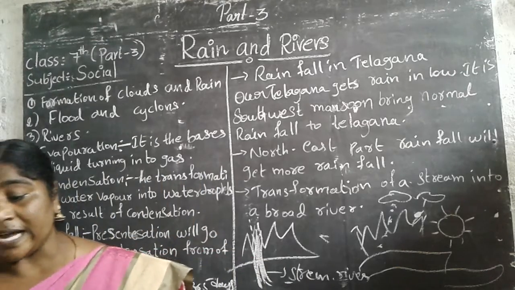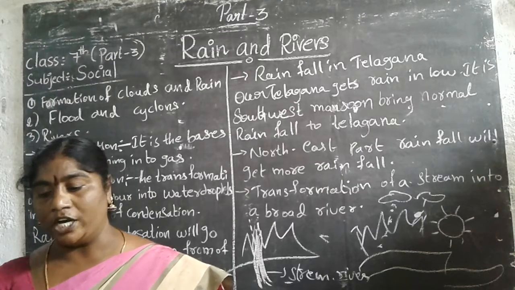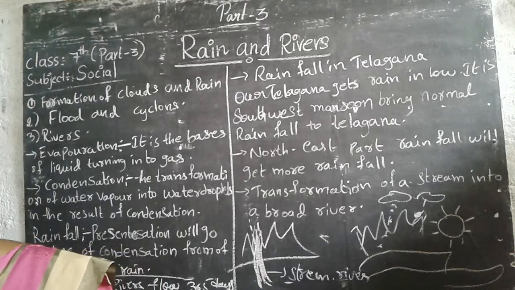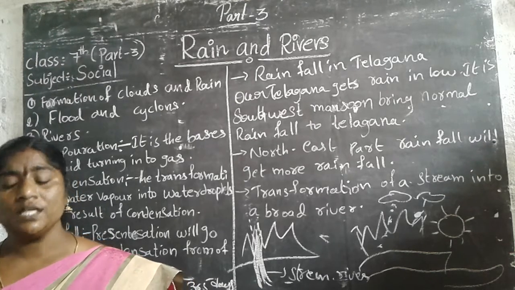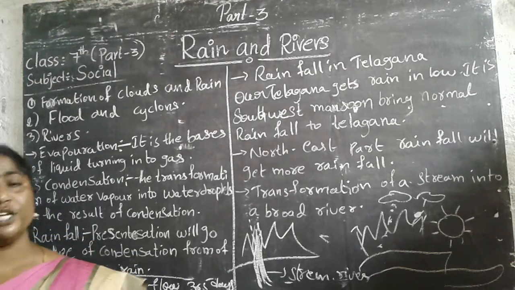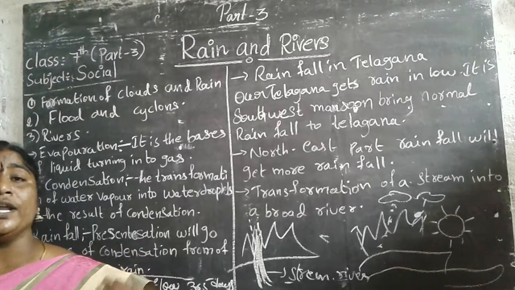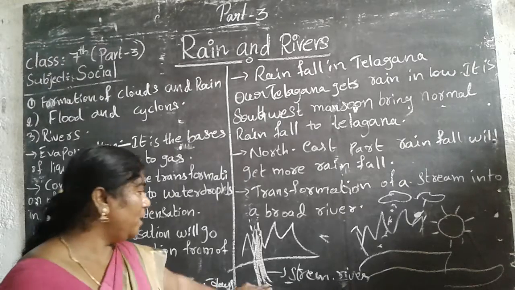When rain falls on the high mountains, the fallen droplets flow into streams. A number of streams joined together are called a tributary, and a number of tributaries joined together form a river.